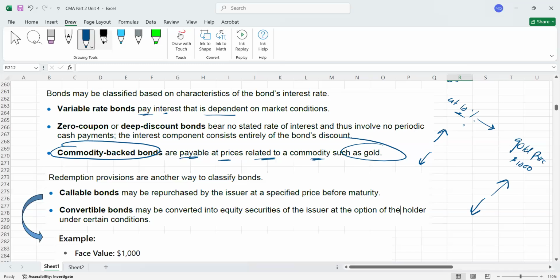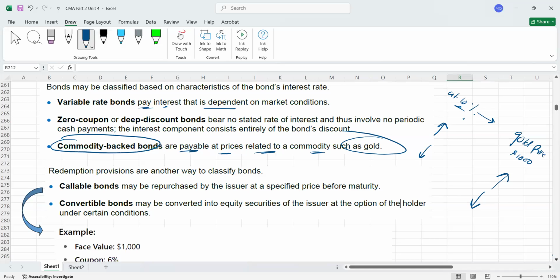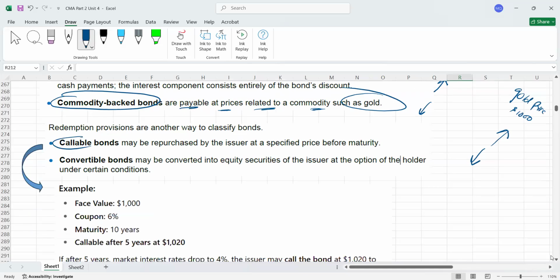Now we got another type of bonds. One is called callable bonds. If you remember, I told you about callable bonds, which is a kind of call provision. Callable bond means, let's say, bonds were issued for 10 years, but you have included a clause in the bond indenture that you can call it any time, maybe before 10 years. So that's called callable bonds.